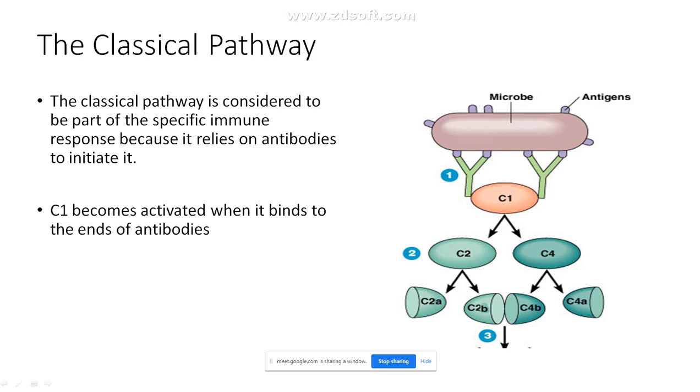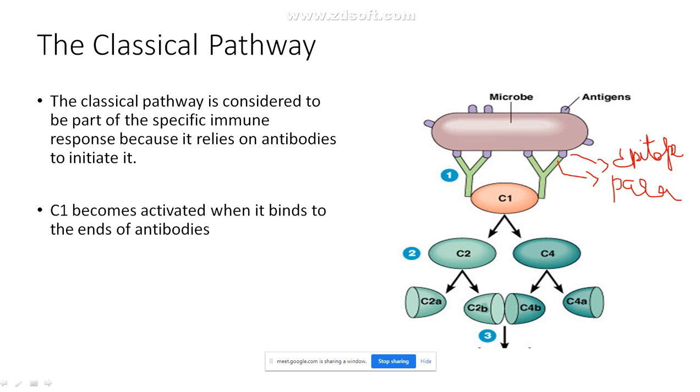I told you that the antibodies are Y-shaped, and this is the region which binds to the epitope, and the region of the antibody is called the paratope. This is the paratope and this is the epitope. Epitope is the region of the antigen and paratope is the region on the antibody.